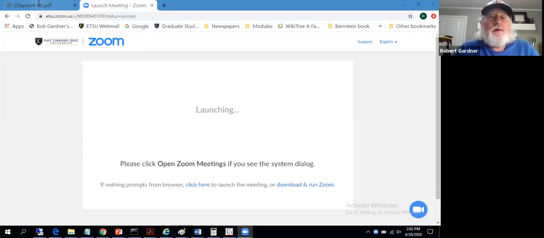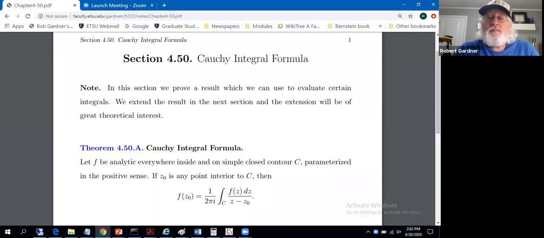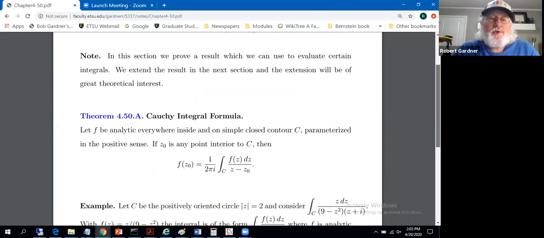Okay, let's look at Cauchy's integral formula. That's section 4.50. We'll go through the proof of this, an epsilon delta proof, a classic analysis proof. And in the next section, we'll extend this to something a touch more general, a fair amount more general.